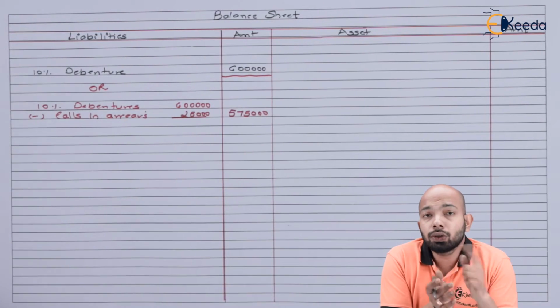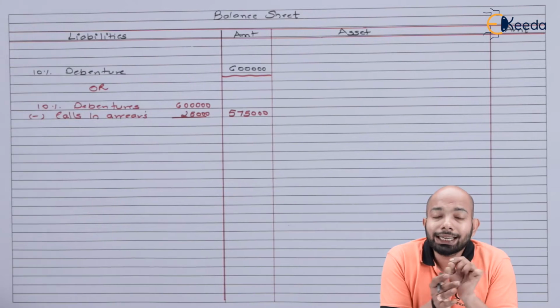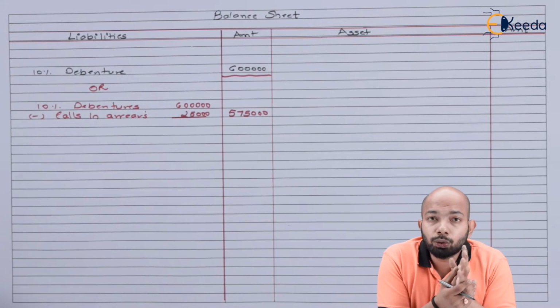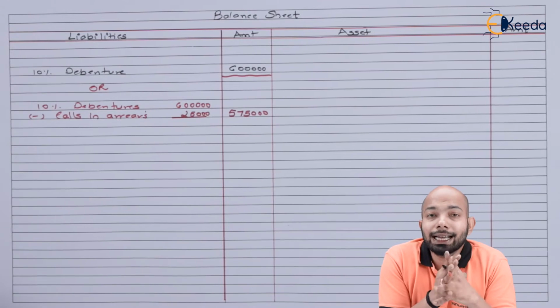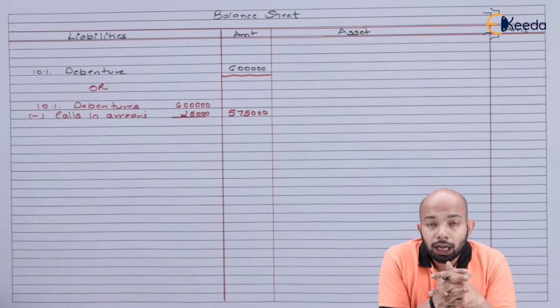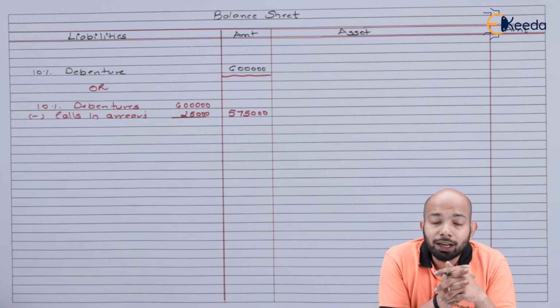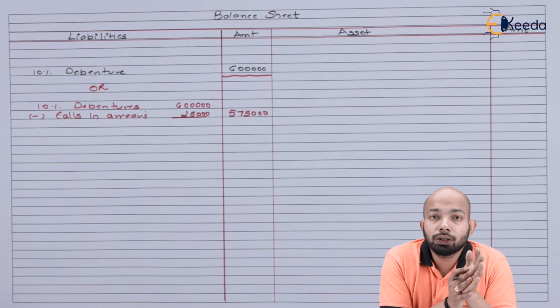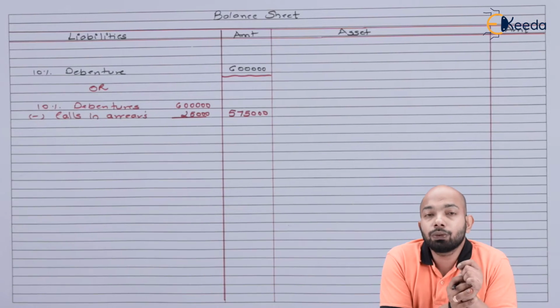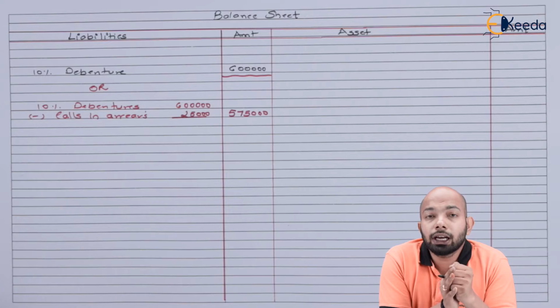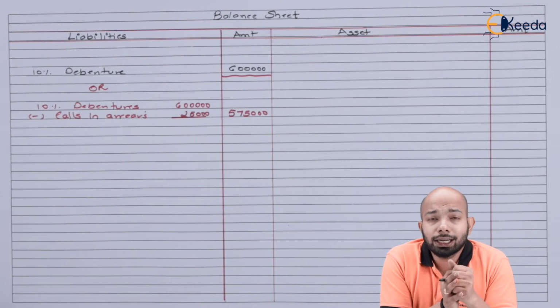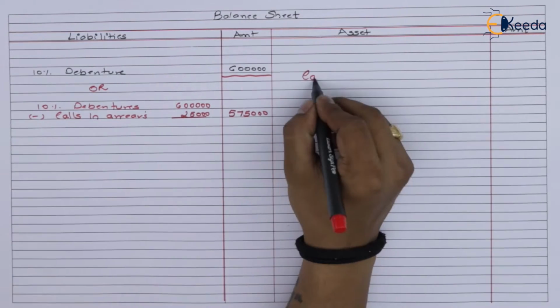Either you can mention the calls in arrears on the asset side, or you can directly subtract that calls in arrears from the total debenture balance, and that will be the exact debenture value that we have here. I would recommend you go for the second one because calls in arrears cannot be mentioned on the asset side. Hence, this is what we'll be doing. Now, let's go and figure out the bank account balance here. That is cash and cash equivalent.